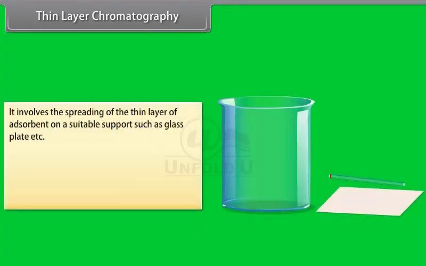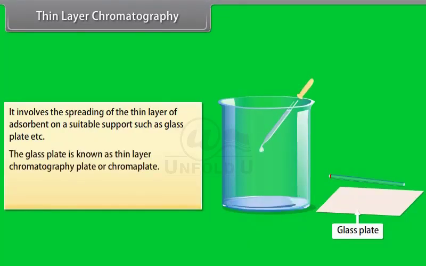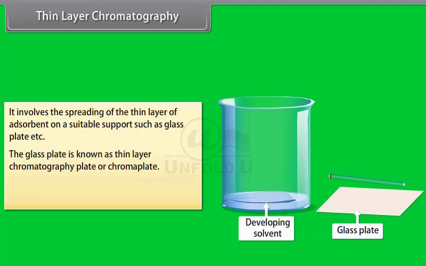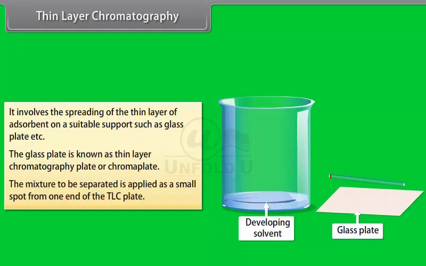Thin layer chromatography involves spreading a thin layer of adsorbent on a suitable support such as a glass plate. The glass plate is known as the thin layer chromatography plate or chroma plate. The mixture to be separated is applied as a small spot at one end of the TLC plate.